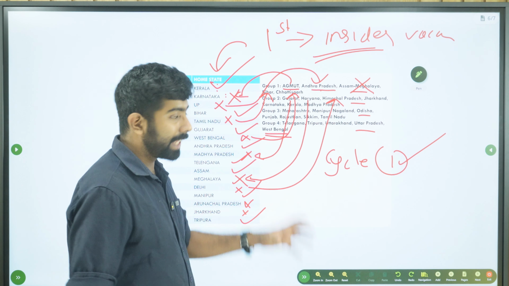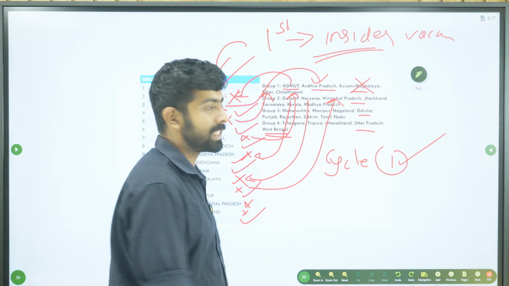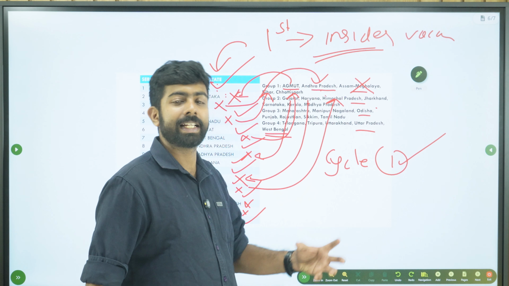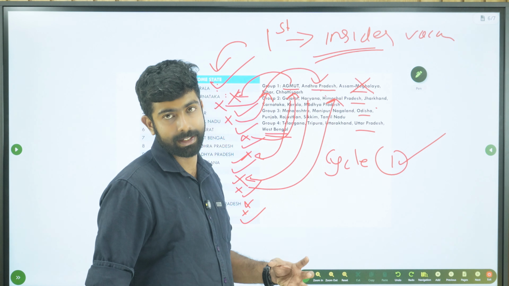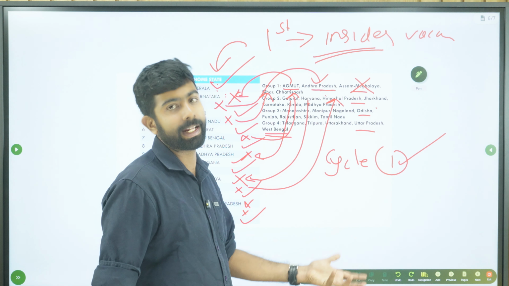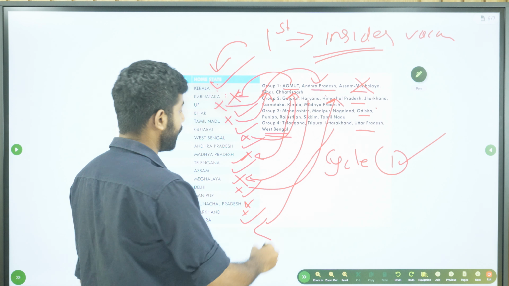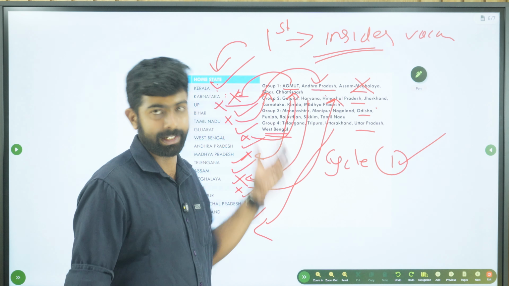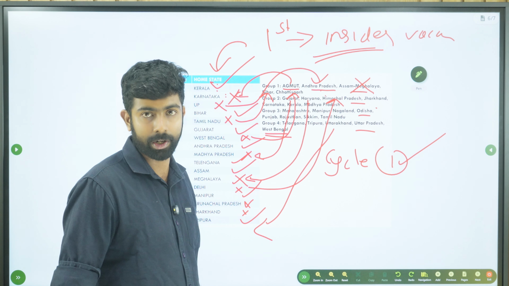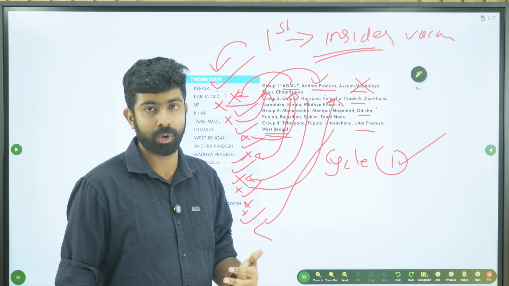Then one more additional thing UPSC does is that after this rule, UPSC will check whether each cadre has got at least one insider. Say a particular cadre did not get an insider, then that cadre will get an additional person from the serial list, based on merit. Merit is in ranked order. So this is the order in which UPSC is going to fill the vacancies.